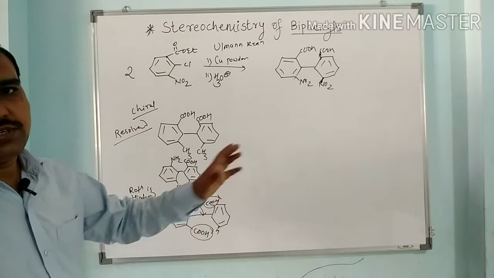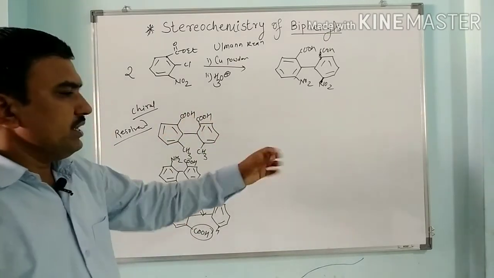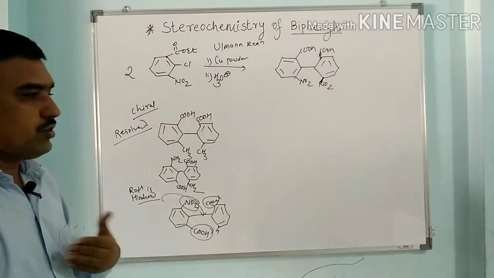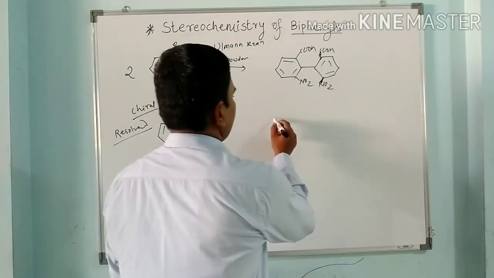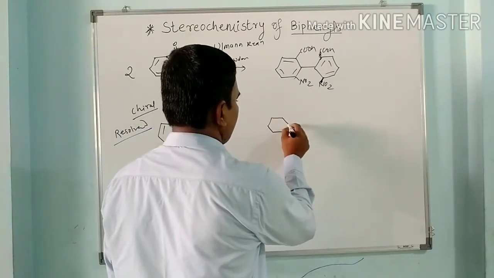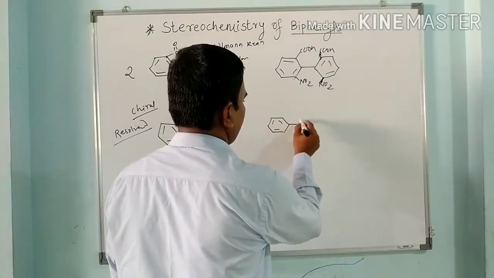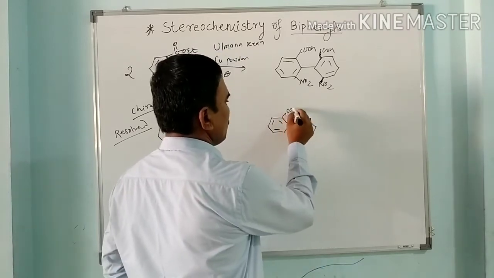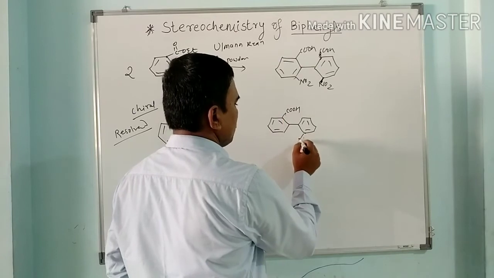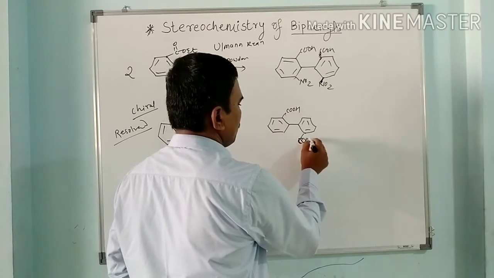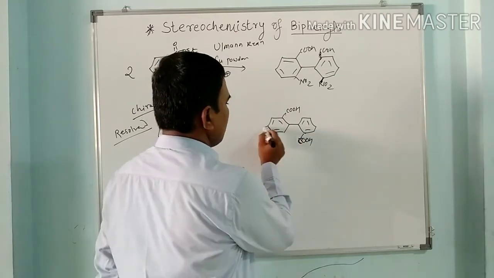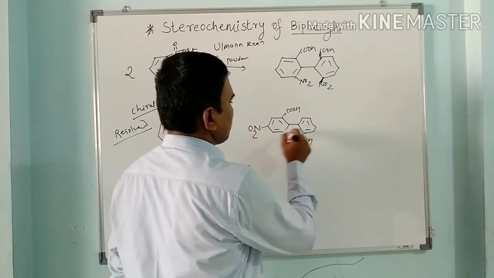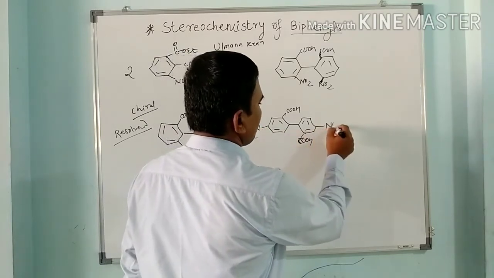in a pure stereoisomeric form, while we have to see a few examples in which they cannot be resolved. Here we have, suppose, COOH, here we have COOH, and here we have a nitro group too. Instead of ortho, it is at the para position.